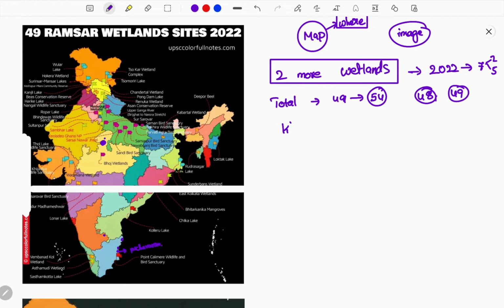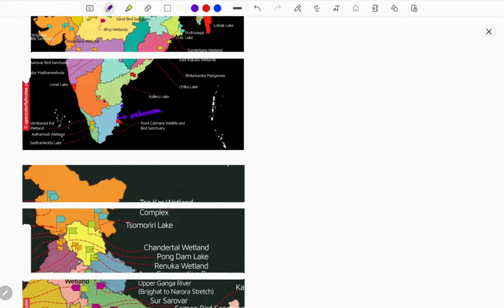Okay guys, here is Kijadia. The name is Kijadia Wildlife Sanctuary. So one is Kijadia Wildlife Sanctuary, and another is Bakira.